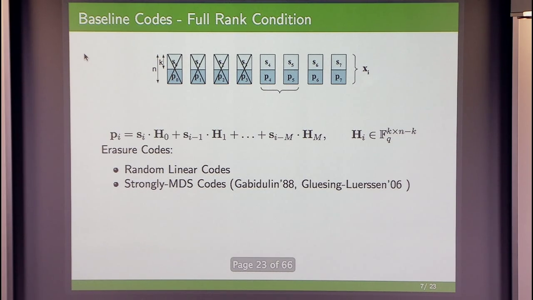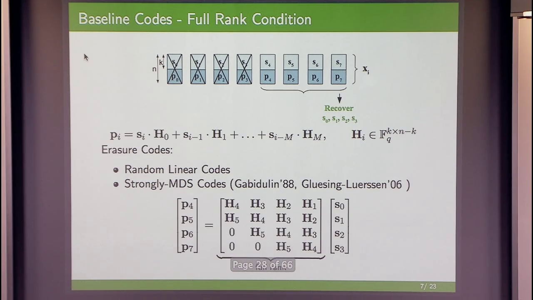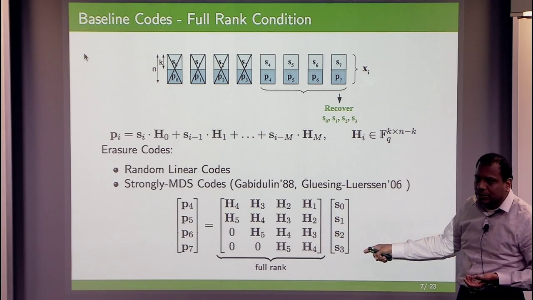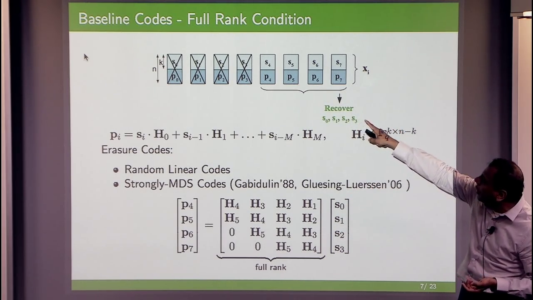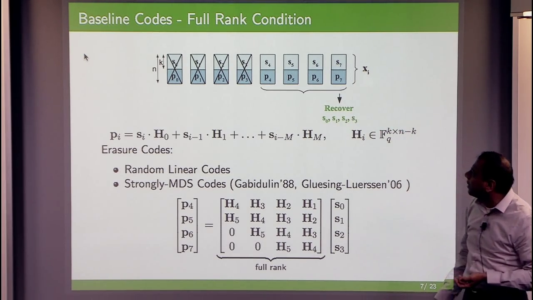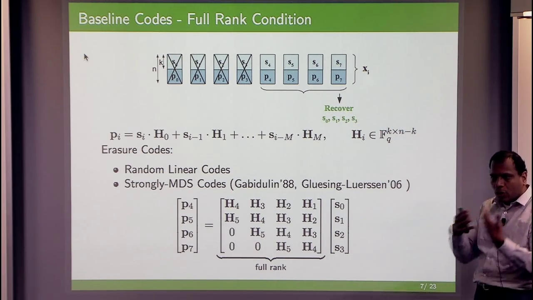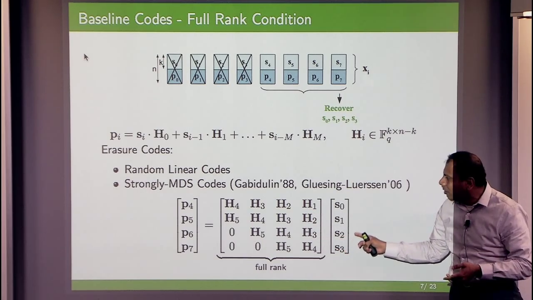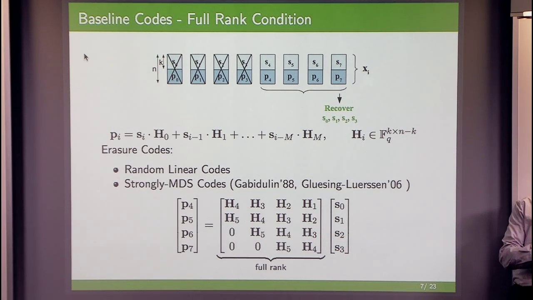Each parity check is obtained by taking some linear combinations of the past m source symbols in this particular code. Basically, the way we generally think about parity checks is that it gives us an equation involving the source symbols. So if I have 4 packets that are erased, S0, S1, S2, S3, then I will wait until I have enough parity checks so that I can invert the system of equations and recover the missing source packets. So here, if it's a rate half code, and I have 4 missing source packets, I have to wait till time 7 until I recover all the source packets, and all of them will be recovered simultaneously. In a sense, we want the system of equations to be full rank, and once it is, we can recover everything that is missing.